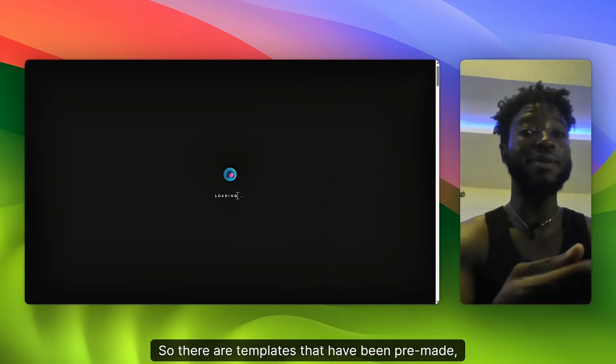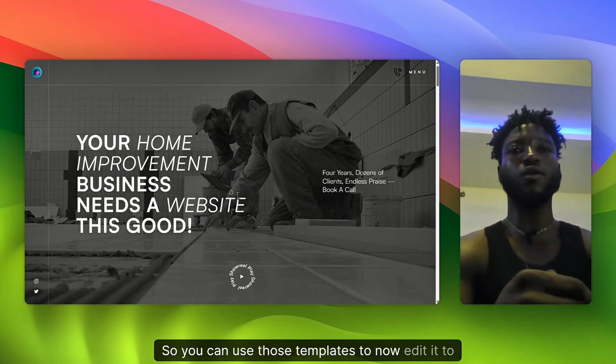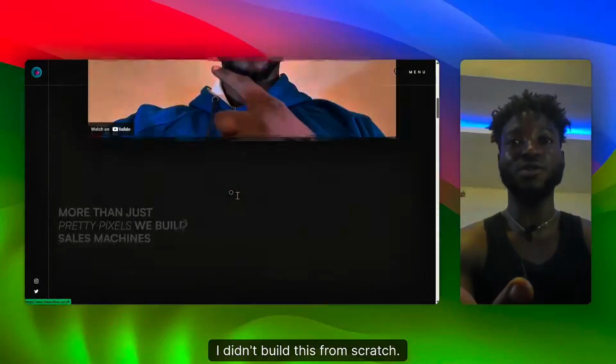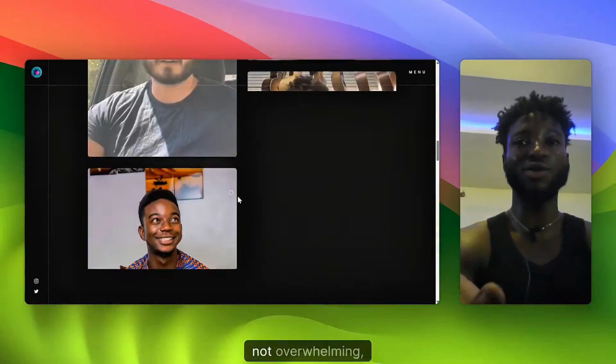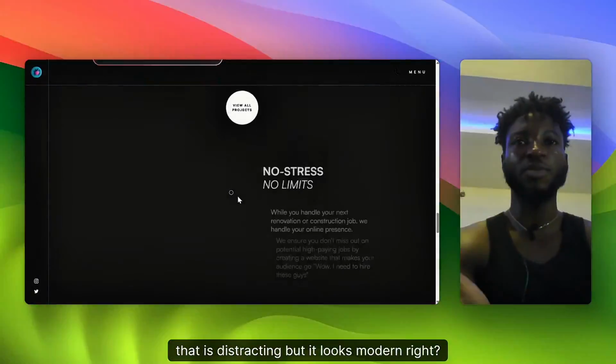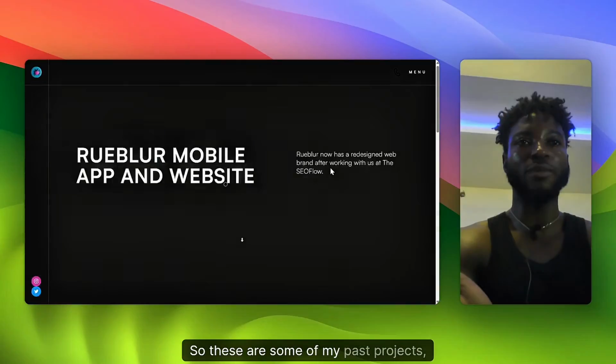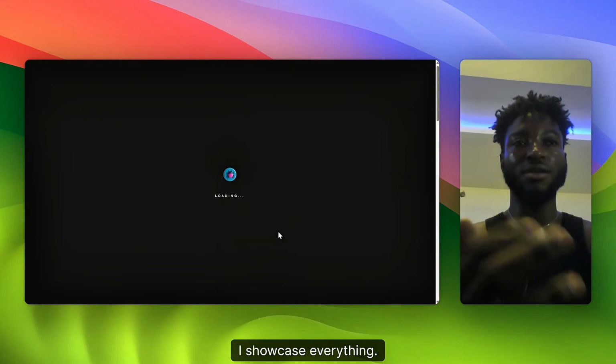There are templates that have been pre-made, and some of them are free, some of them you pay for. You can use those templates and edit them yourself. This is a template, I didn't build this from scratch. The animations are okay, not overwhelming, not crazy and distracting, but it looks modern, right? And I show my past work. These are some of my past projects, and I showcase everything.